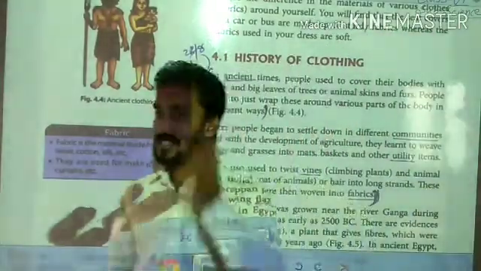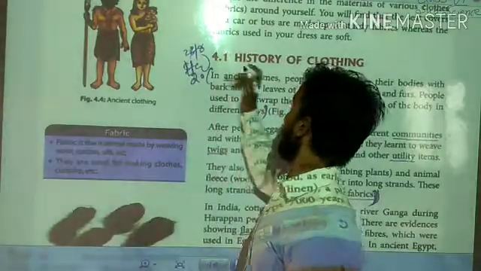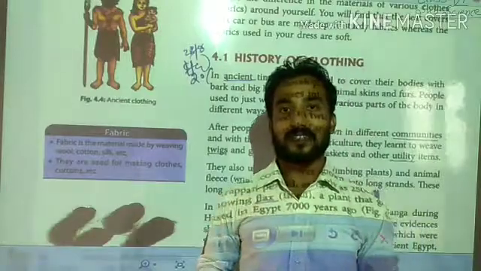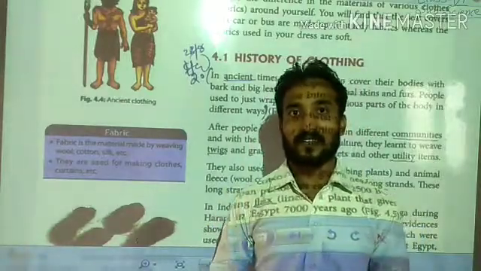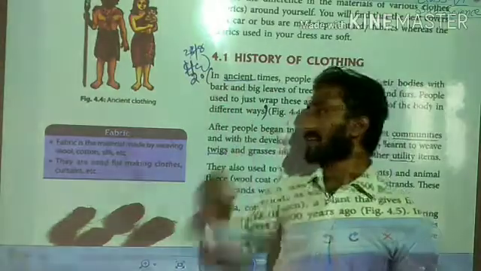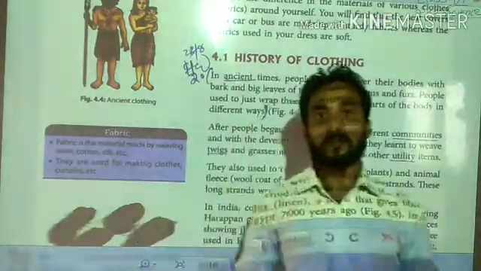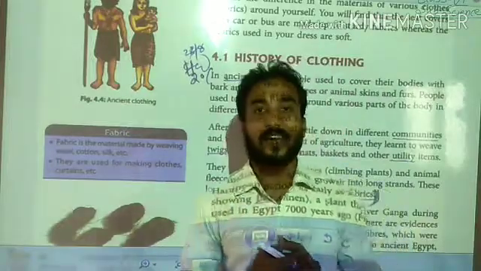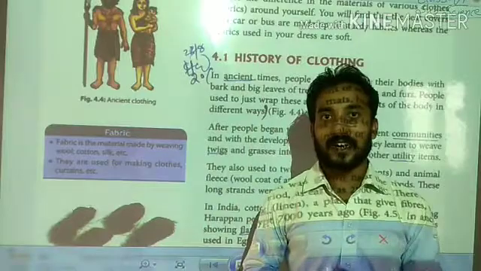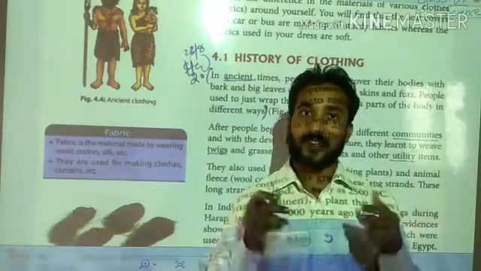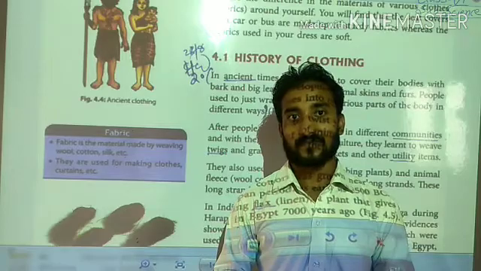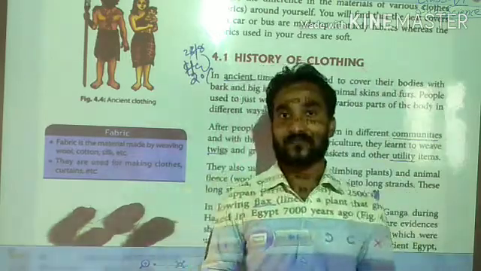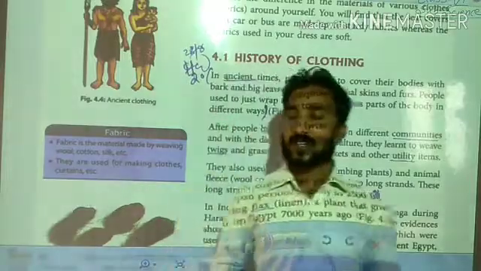In ancient times, students, we will discuss the history of clothing. Earlier, we were not introducing such types of cloths. If I talk about ancient times, how did people at that time cover their body? In ancient times there were no different types of cloths. The simple question is, how did they cover their body? Students, I will let you know.